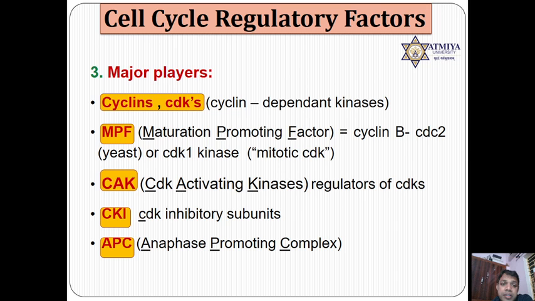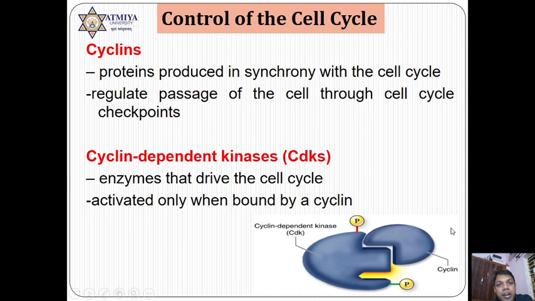Then the third regulator is CDK activating kinase, which is responsible for the activation of CDK. And next is CKI, that is CDK inhibitors. They are specific proteins which inhibit CDK. So CAK is activating CDK and CKI is the opposite; it is responsible for the inhibition of CDK. And next one is APC, the anaphase promoting complex. In this, the cell passes from prophase and metaphase to anaphase, and certain events occur in the anaphase that I will explain later on.